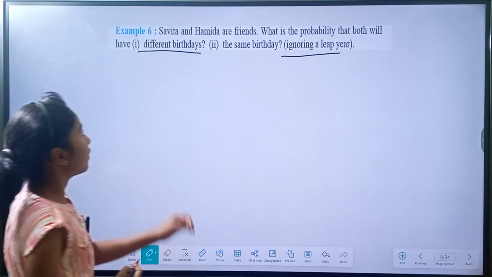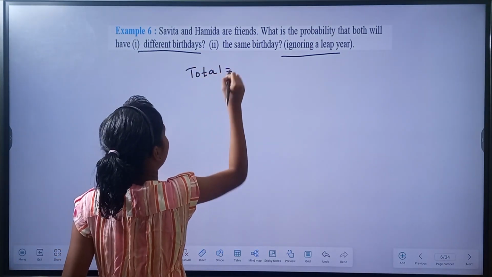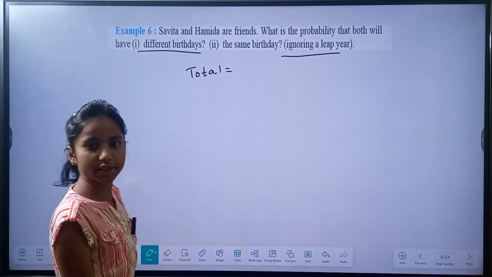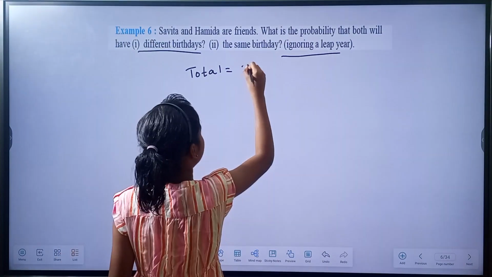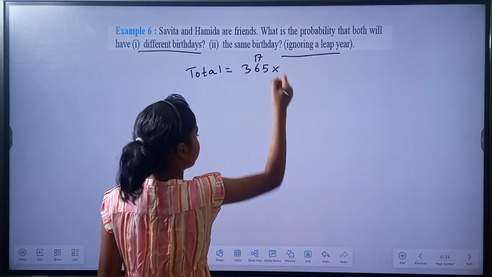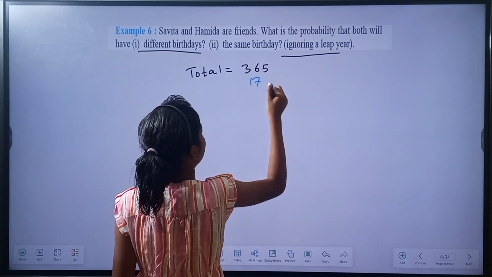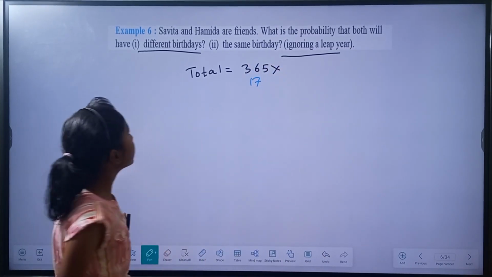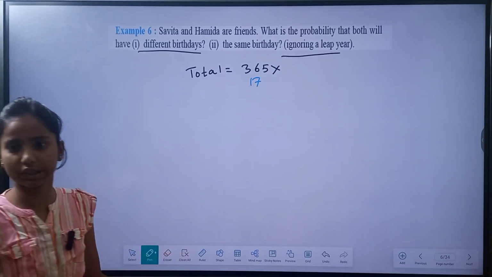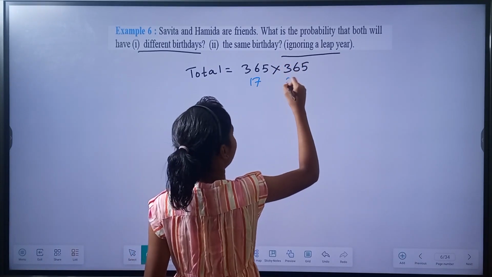Okay, now first the total outcomes. Let us write the total outcomes. Total outcomes are, first, for choosing the birthday of S, we have 365 days. It can be any day. So 365 into, suppose her birthday is on 17, into, next is H. H also has any birthday. So it has also 365 days. Let us assume her birthday is on 28.